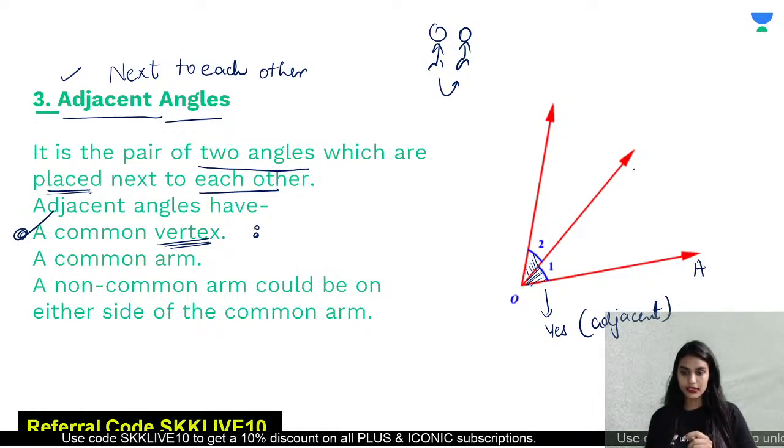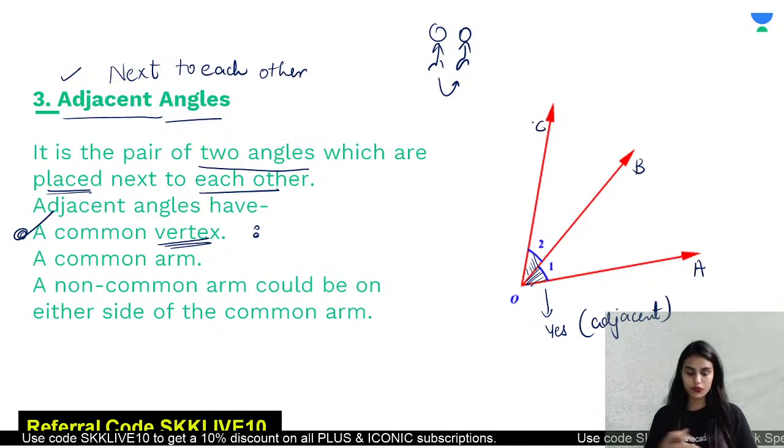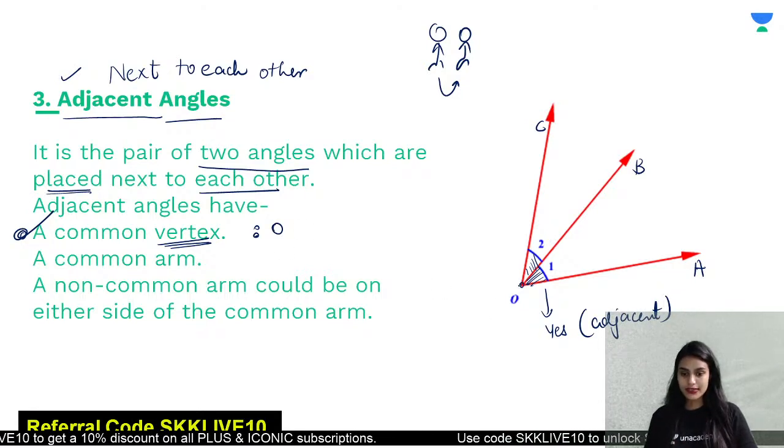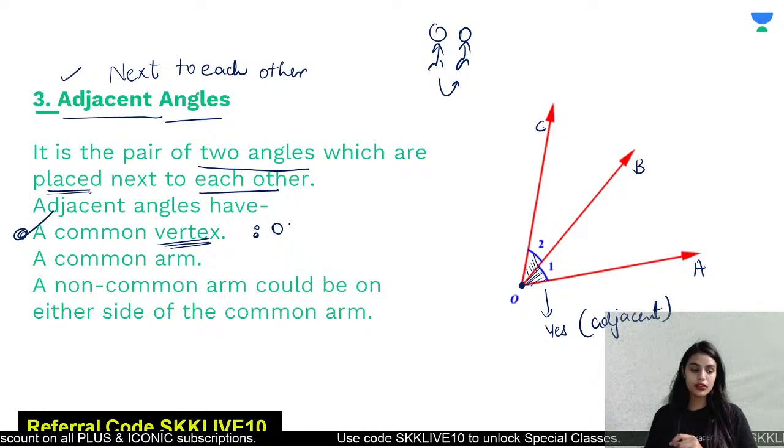Let me name these as well. Yeah, it would be easy for you now. So what is the common vertex? Yes. So class, the vertex is this point where the lines intersect each other, right? So O is the common vertex. Very good, Harsh, Nanu. Very nice, Ankit.